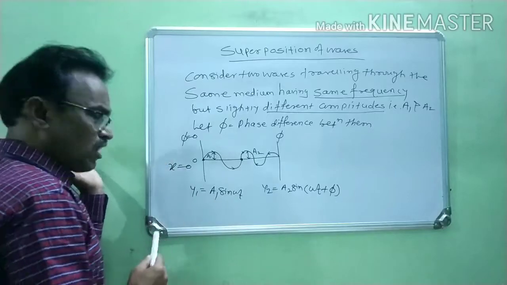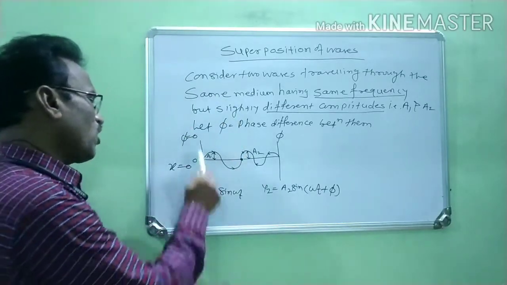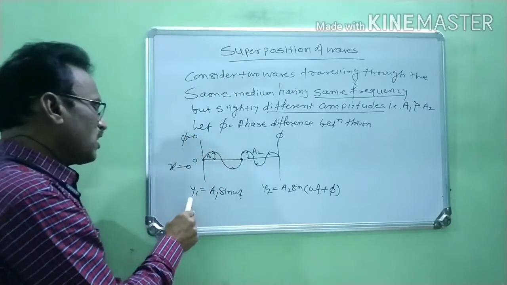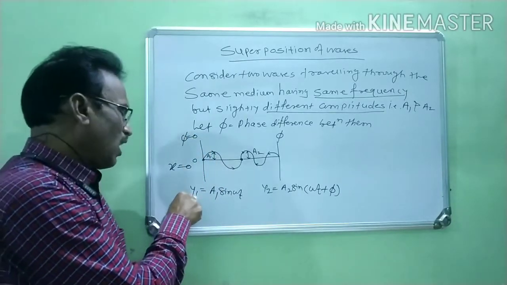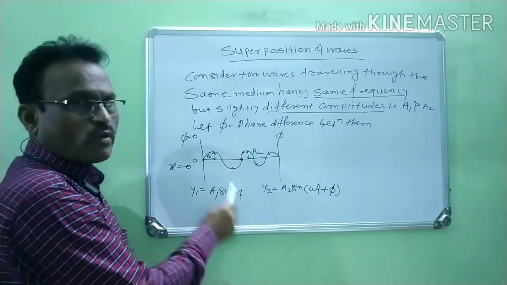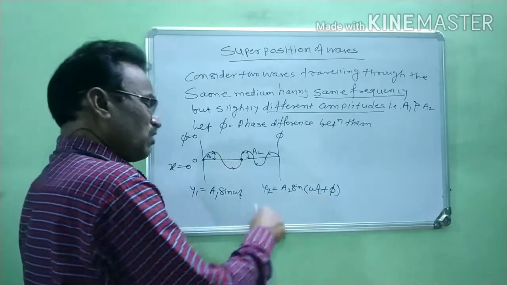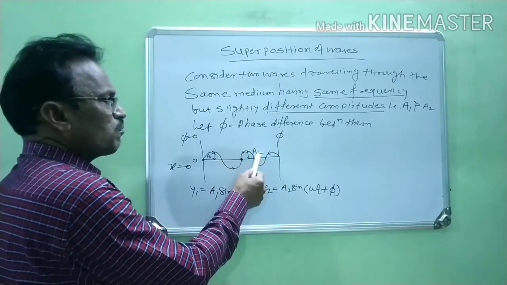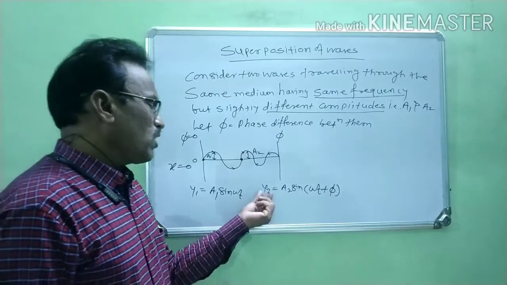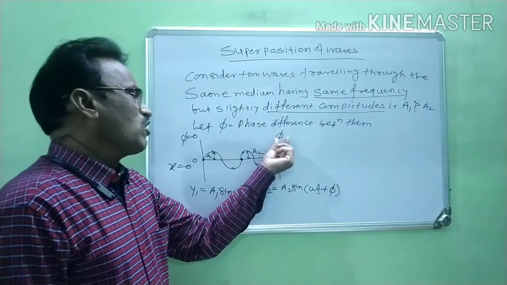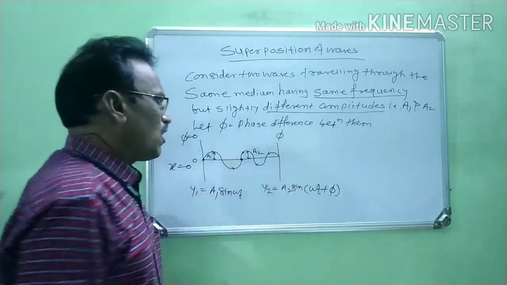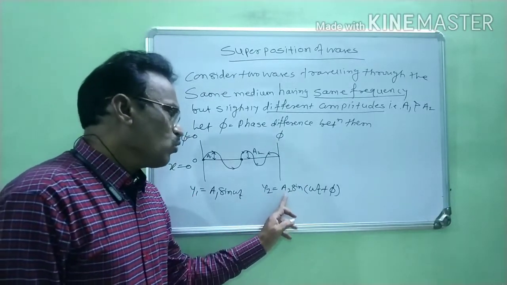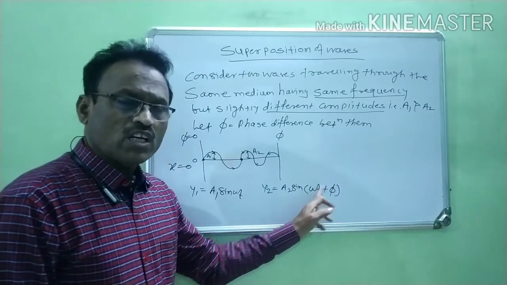First wave, which travels from left to right, having its amplitude A1 and phase difference phi as 0. Its displacement is y1, and y1 is equal to A1 sine omega t. At the same point, at the same time, another second wave is traveling in this direction, having its amplitude A2 and its displacement is suppose Y2. Now its phase difference is phi, right? Therefore, the displacement for the second wave Y2 is equal to A2 sine in bracket omega t plus phi.